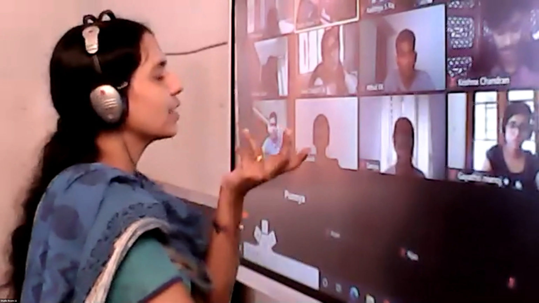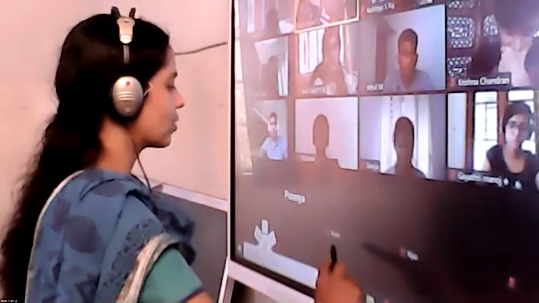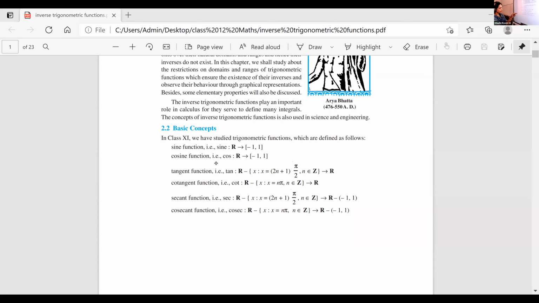So when we define a function, look at the tangent function. How is it defined? What is the domain and codomain there? The domain is all the real numbers except (2n+1) times pi by 2. What is meant by (2n+1) pi by 2?